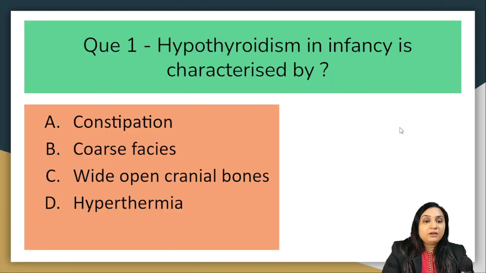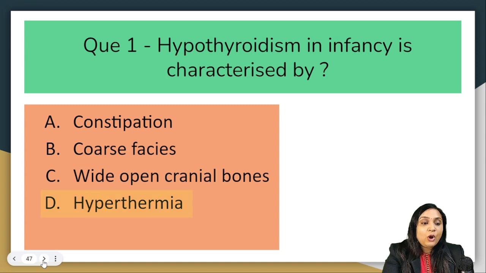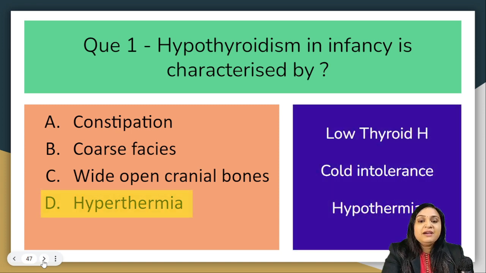Question number 1. Hypothyroidism in infancy is characterized by: A, constipation; B, coarse faces; C, wide open cranial bones; or D, hyperthermia. And the correct answer, we all know, is option D, hyperthermia. Hyperthermia is associated with hyperthyroidism, not hypothyroidism. On the contrary, low thyroid hormone will cause cold intolerance in the patient and will lead to hypothermia.